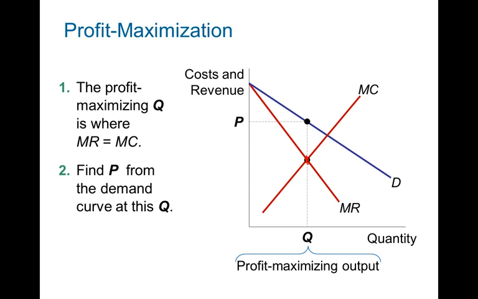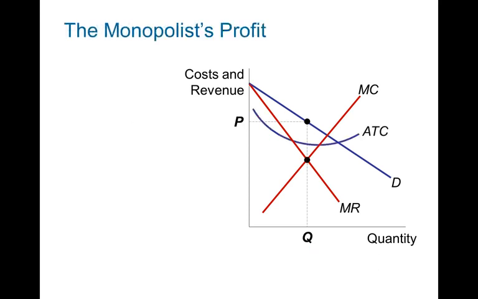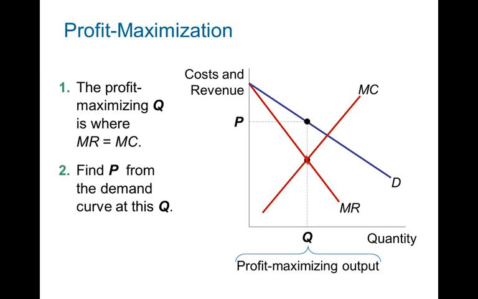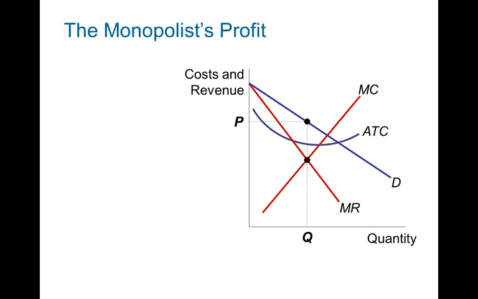Once it figures out the price, it charges that price to the consumers and sells quantity Q to the consumers. Now, the difference between the other curve, this curve, and the next one is that we added average total cost. Average total cost is used to figure out whether we're earning a profit or a loss. So in this case, to produce quantity Q, the average cost is ATC.